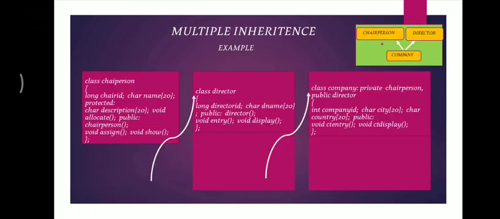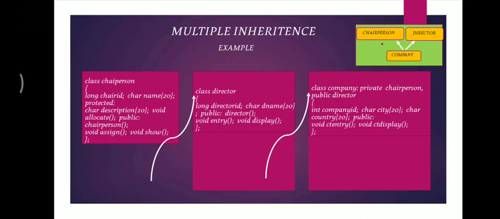You can see the example. We have one chairperson class, and we have another class that is director. Now the chairperson and director are being inherited by the class company. So company has two base classes. See, you can see the access specifier. It has inherited chairperson in private mode and director in public mode.